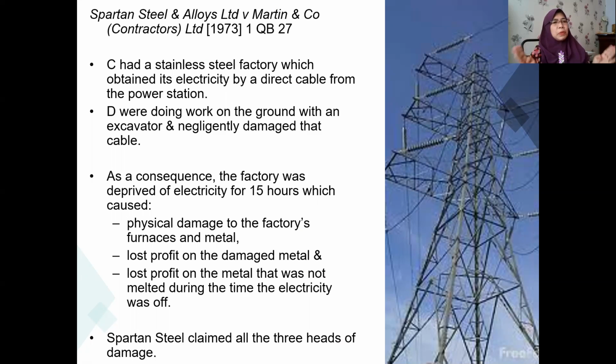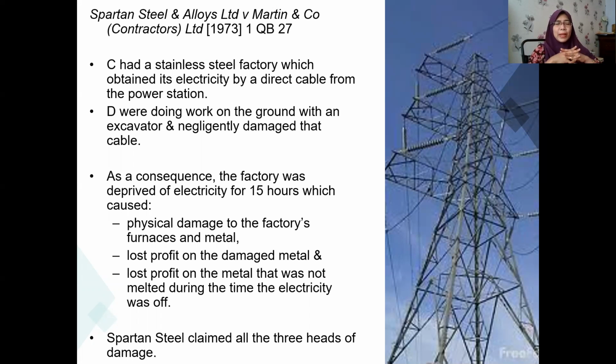Because of this deprivation of electricity, they could not do work. So it caused three losses. The first was physical damage to the factory's furnaces and metal. It damaged the equipment. The second was lost profit on the damaged metal. And the third was lost profit on the metal that was not melted, because they could not proceed with the melting work during the time the electricity was off. So they also suffered losses in respect of that.